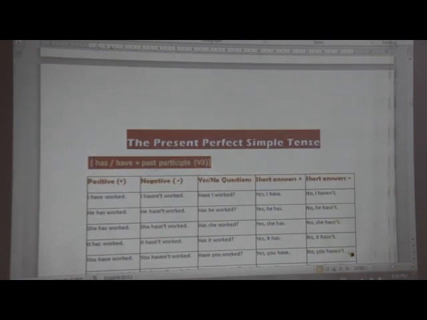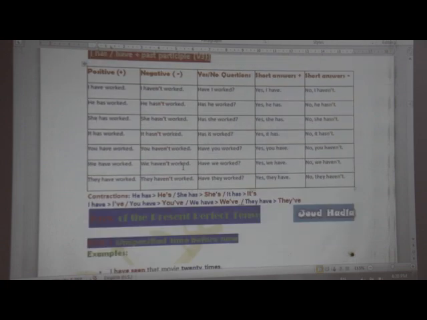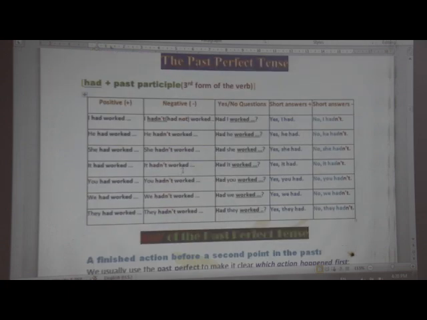Now, present perfect tense, we've revised it earlier for you. And now I'll revise the past perfect.